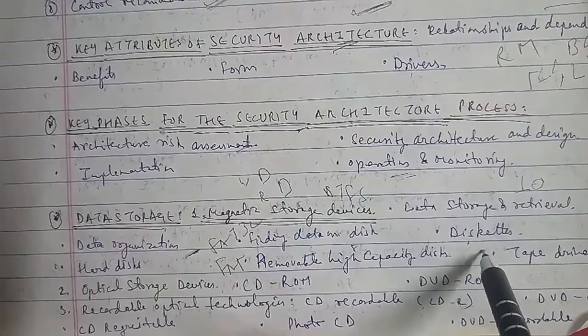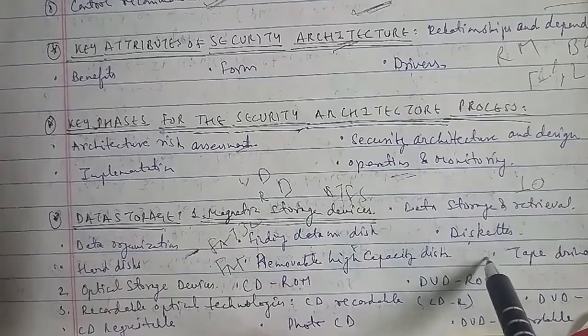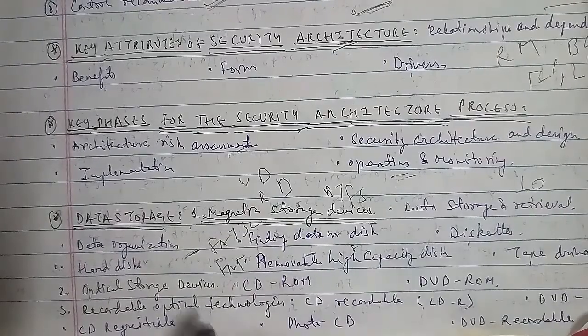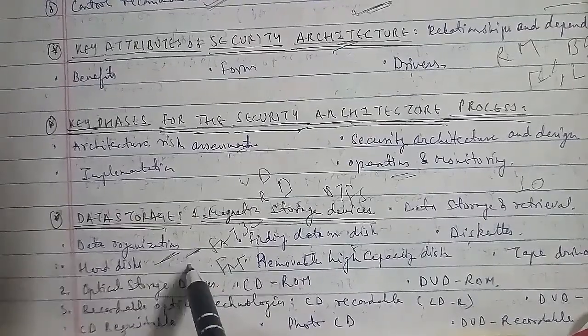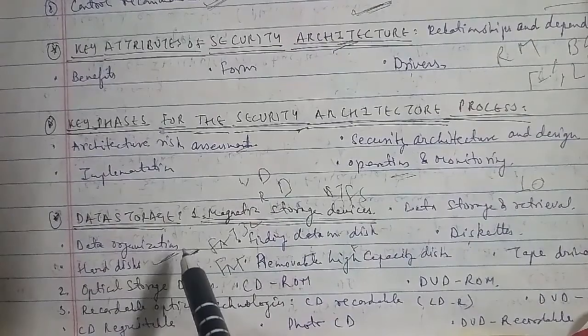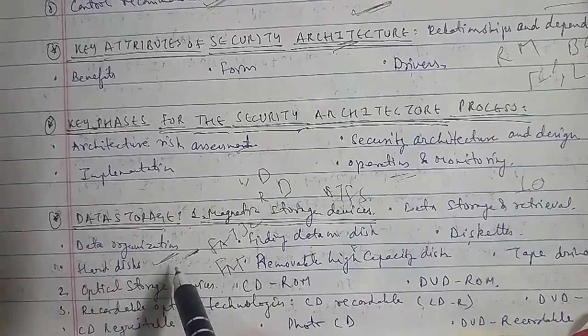In terms of the hard disk, that is the primary storage device in a computer, with two or more aluminum platters. Each platter has two sides. It spins between 5400 and 15,000 rpm, data is found in 9.5 ms or less, and drive capacity is greater than 40 GB. The next we have is the removable high capacity disk.